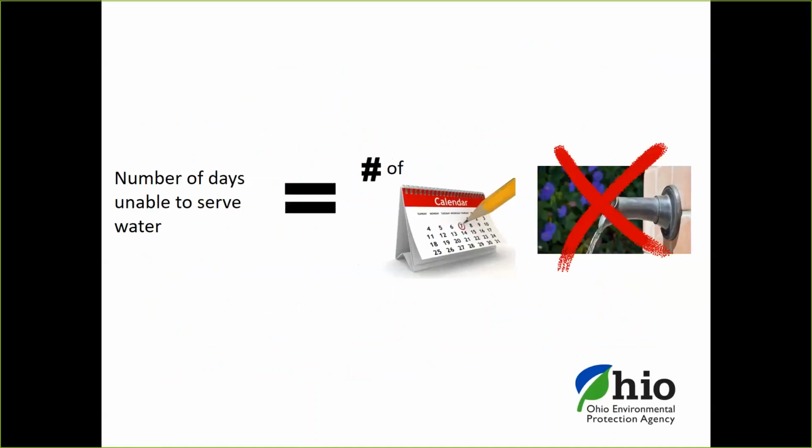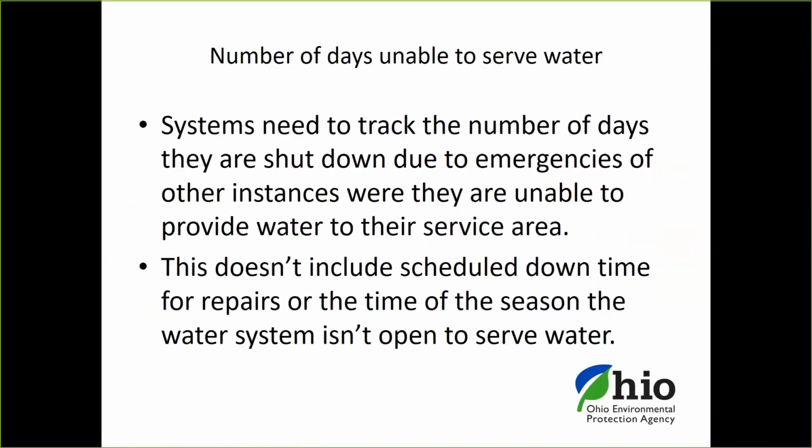The number of days that they're unable to serve water, just basically recording those. What were the circumstances? What happened? Why were you not able to provide service to your customers? If they are shut down due to emergencies or maybe some other instances where they're unable to provide water to their service area, we want to make sure that those are being tracked. This doesn't include scheduled downtime for repair or the time of the season when seasonal water systems aren't open. That does not count. It's just during when you would normally be expecting to serve water to the public.